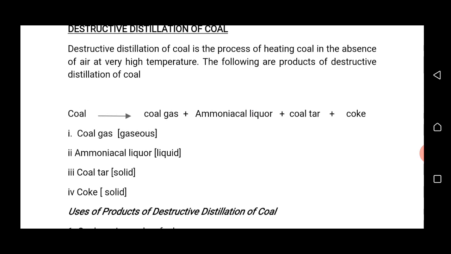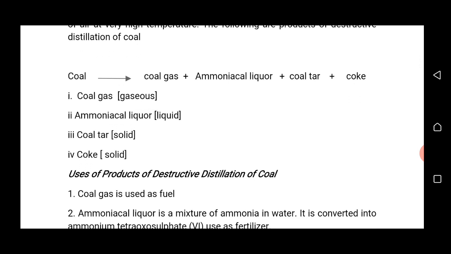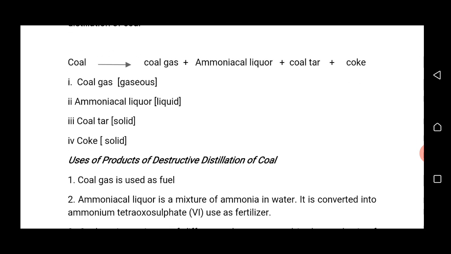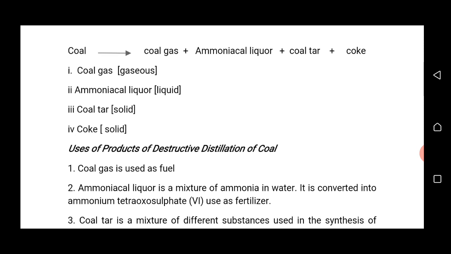So during destructive distillation of coal, the four products or four fractions are produced. 1. Coal gas. 2. Ammoniacal liquor. 3. Coal tar. And the fourth one is coke.